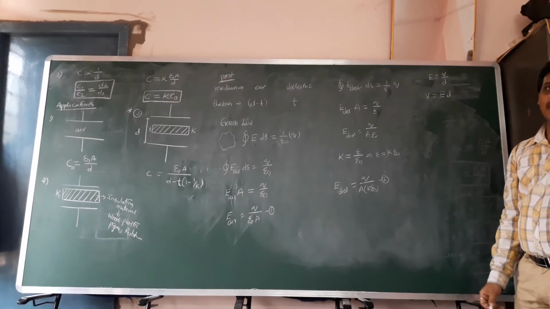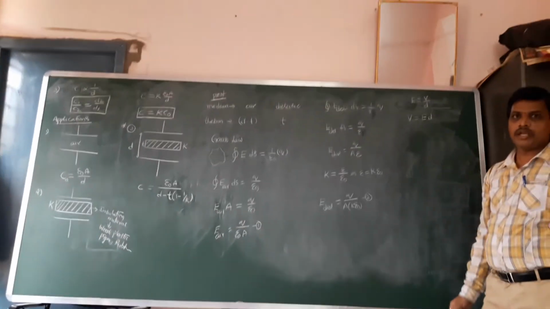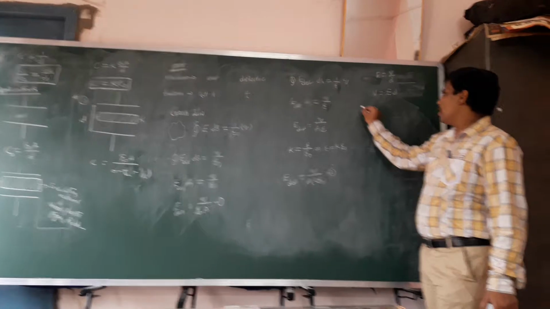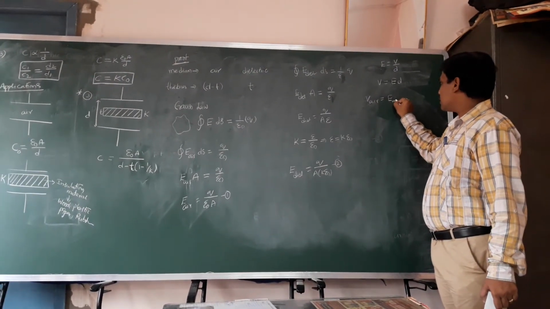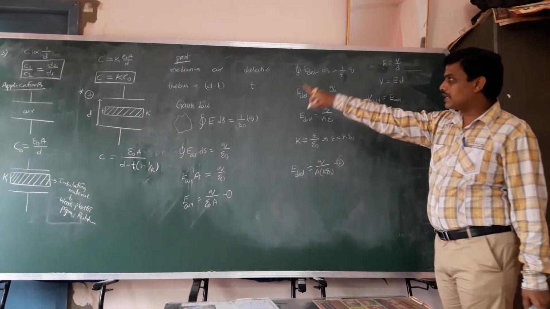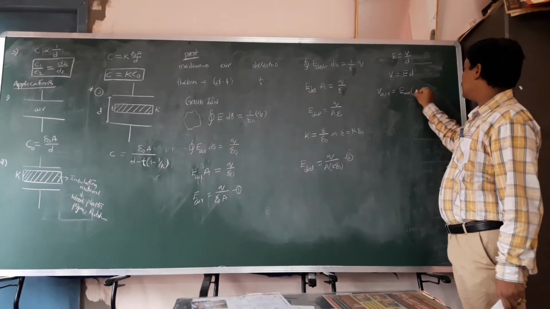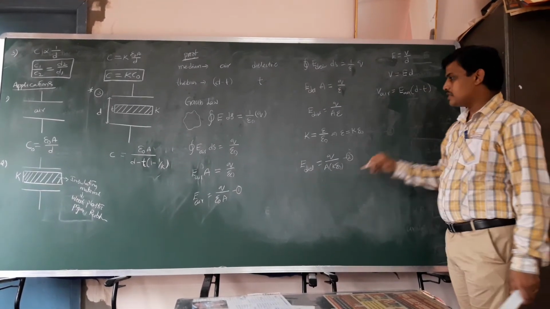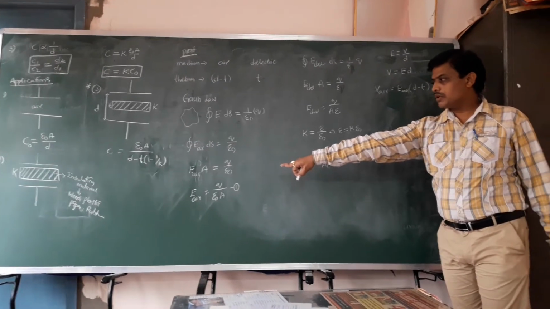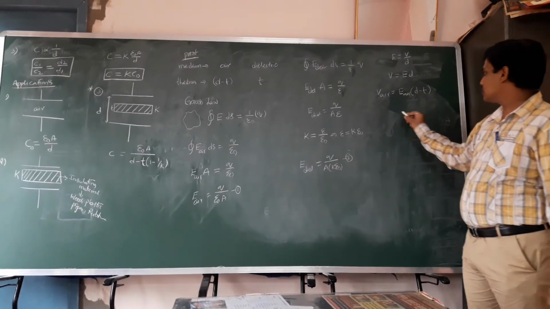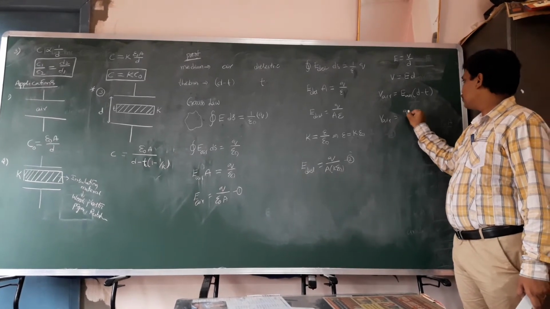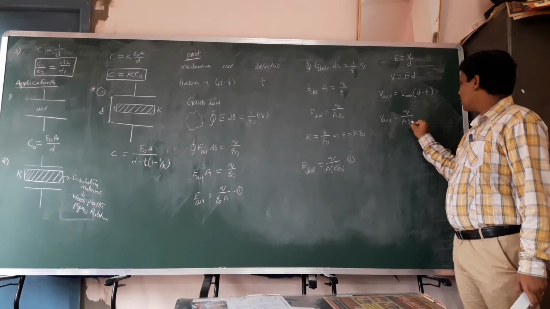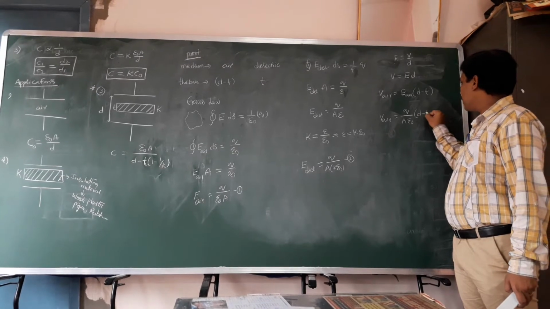So, potential can be calculated with respect to the air medium and with respect to the dielectric medium. Potential with respect to the air medium is equal to E air into the air thickness. Air thickness can be taken as D minus T. From equation 1, E air is equal to Q by A epsilon naught. So, potential with respect to the air medium is equal to Q by A epsilon naught into D minus T.